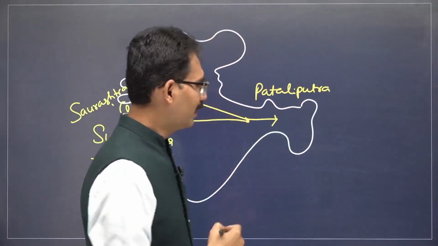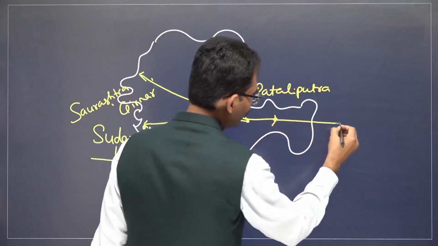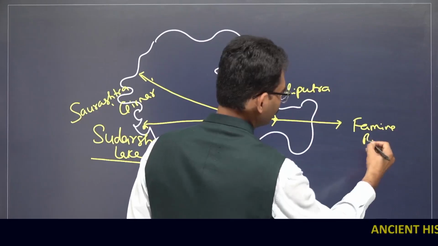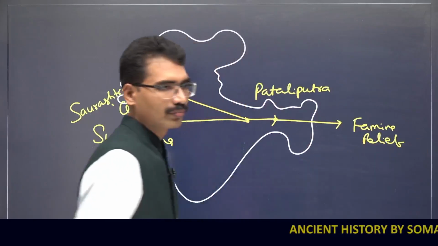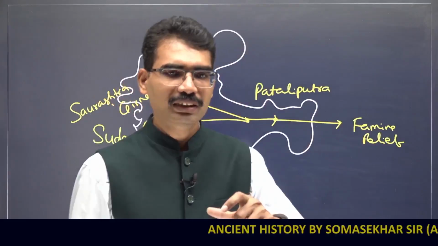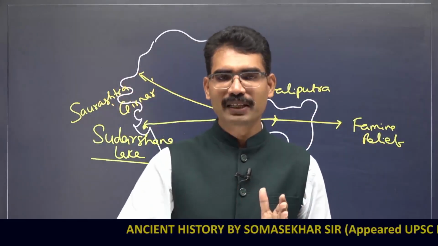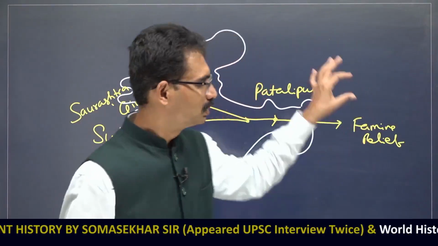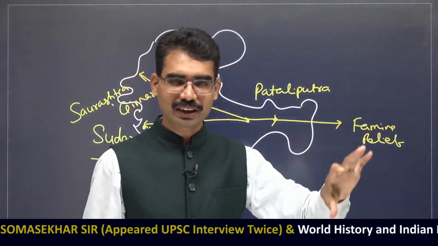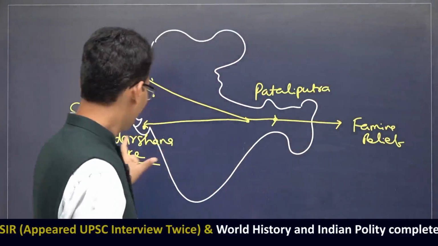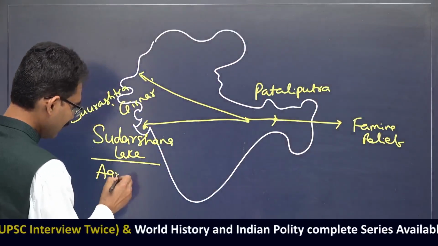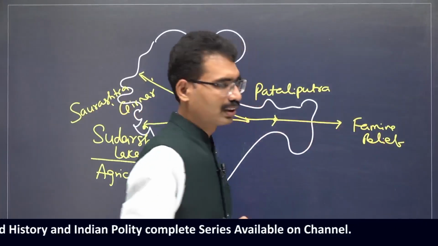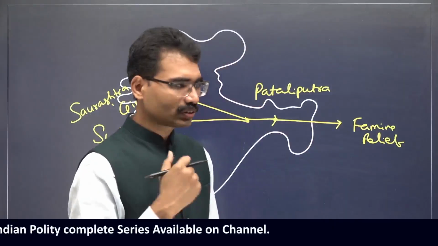When there was a famine, even famine reliefs were also taken during his time period. The mains question can be: overall explain the welfare policies of the Mauryan Empire or Mauryan dynasty. Chandragupta Maurya, what he has done, Ashoka, what he has done, like that you have to write. Here, agriculture is taken care of. During the time period of distress, famine relief works are also taken care of.